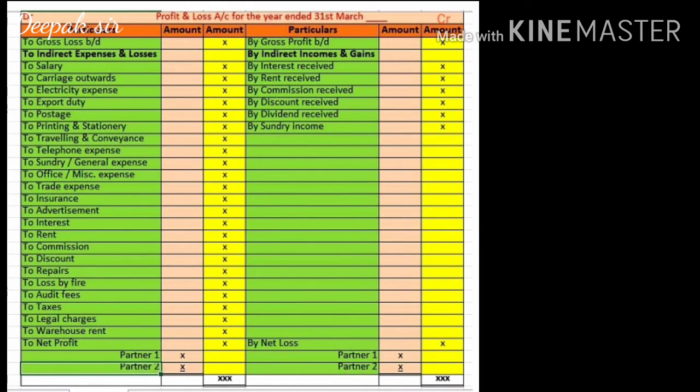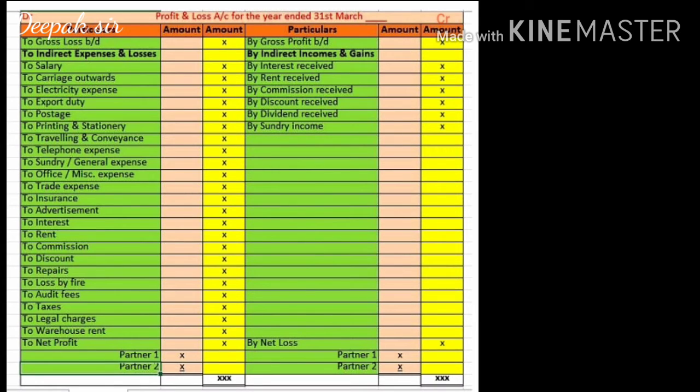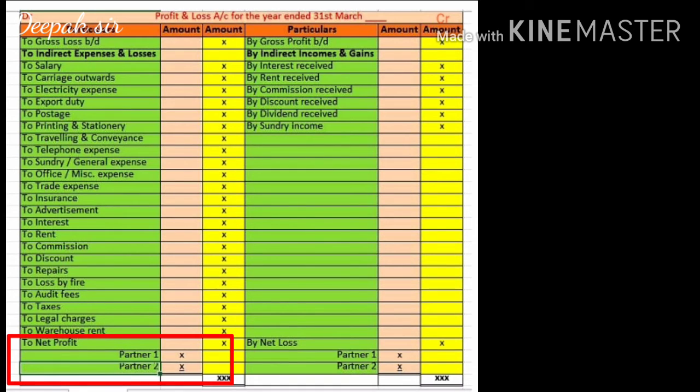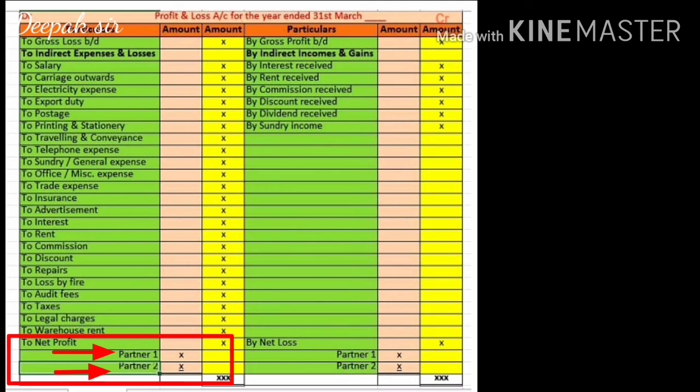Now assuming the credit side total is higher, what we had recorded on the credit side are all the incomes and gains. So if incomes and gains are higher and expenses and losses are less, the business is going to earn a profit, and this profit will be a net profit. Now this net profit we have to divide among both the partners. The partners' names will be given in the trial balance, and those names will come as partner 1 and partner 2.